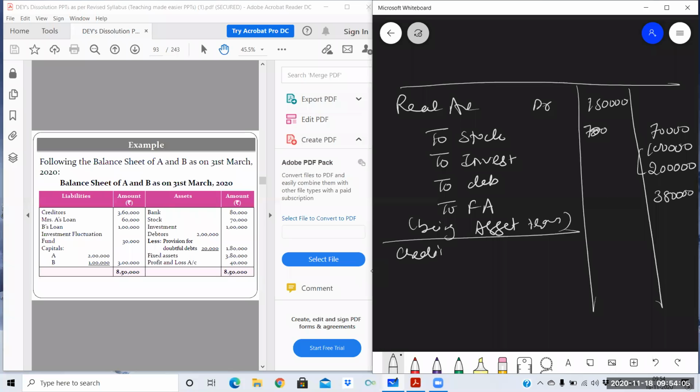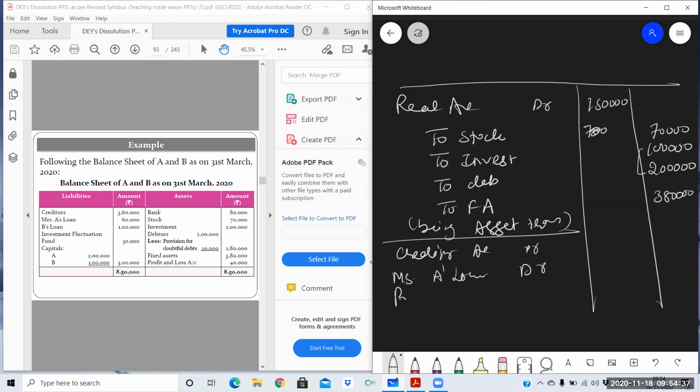So creditors account debit, Mrs. A's loan. I can consider Mrs. A's loan. Why? Because A is a partner and Mrs. A is an outsider for the business. It's not the partner loan, it is his relative's loan. Mrs. A's loan, debit. Then B's loan. B's loan will not be transferred. Why? Because B's loan is a partner loan, so it's not a third party loan.